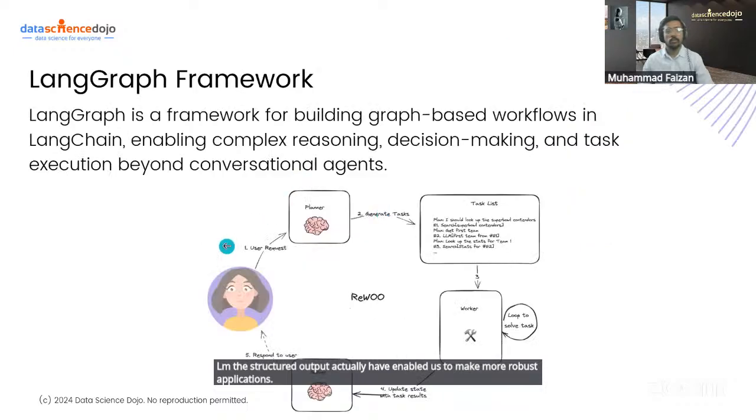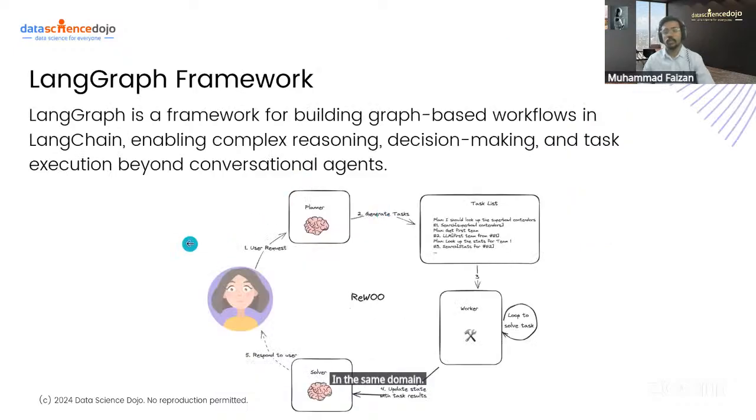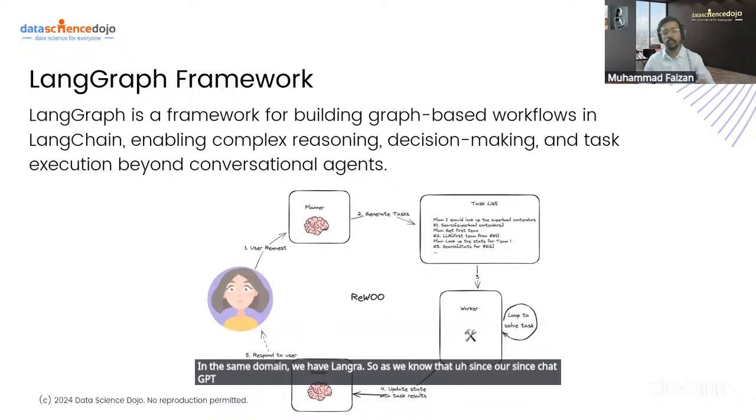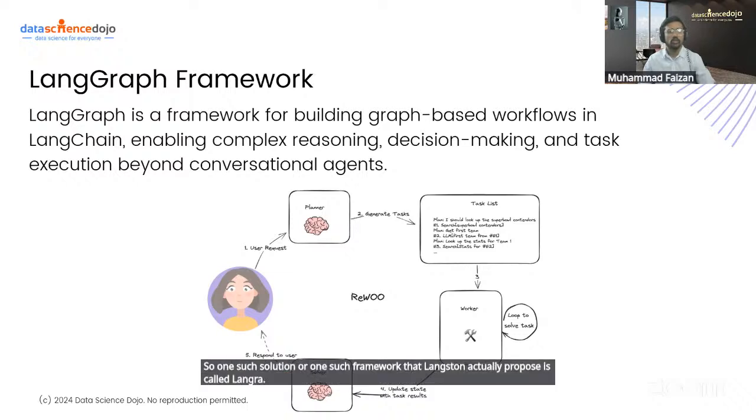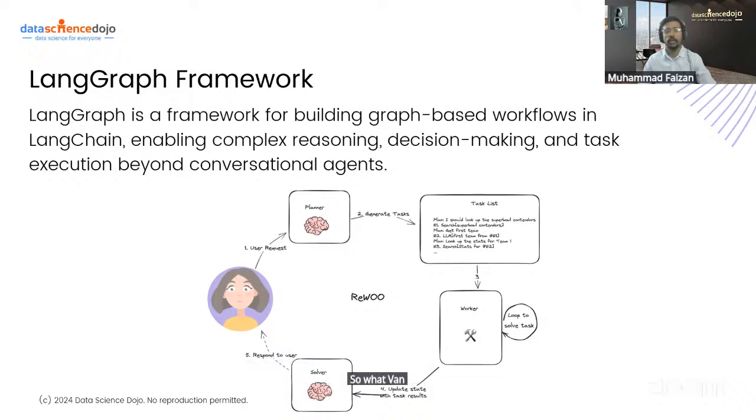In the same domain, we have LangGraph. So, as we know, since ChatGPT and other LLMs came into the market, there's an open source market that is evolving side by side, led by LangChain. LangChain provides us a lot of tools that allow us to build solutions over the LLMs. One such framework that LangChain proposed is called LangGraph. So what LangGraph is, it's a framework for building graph-based workflows in LangChain.